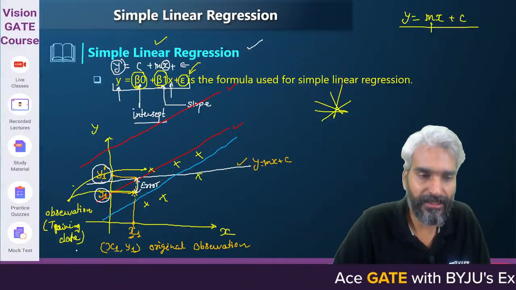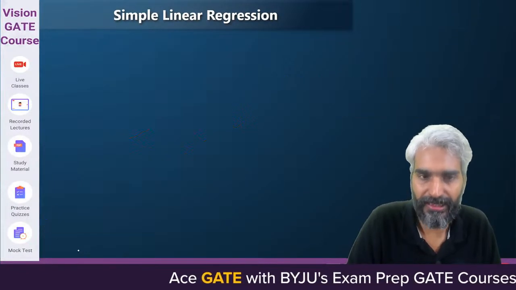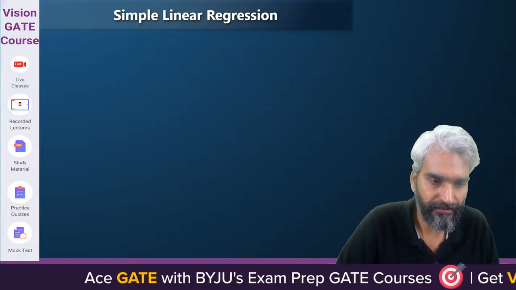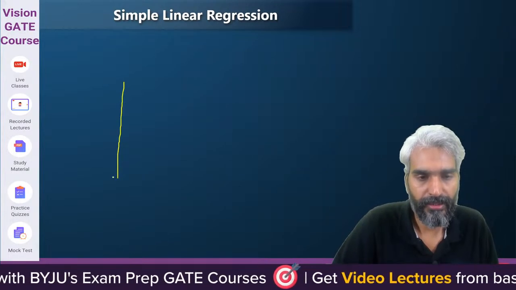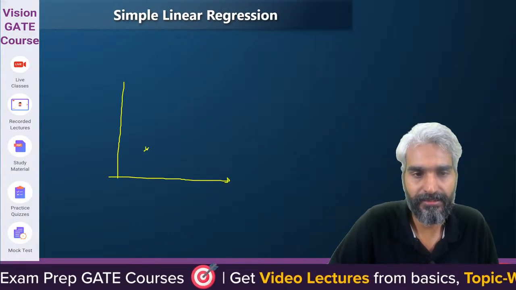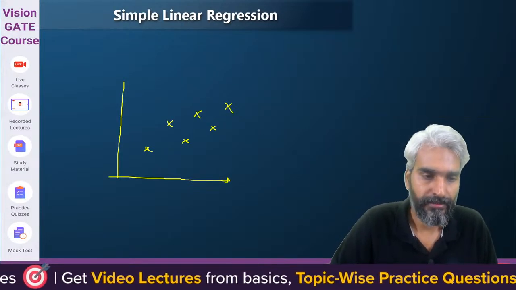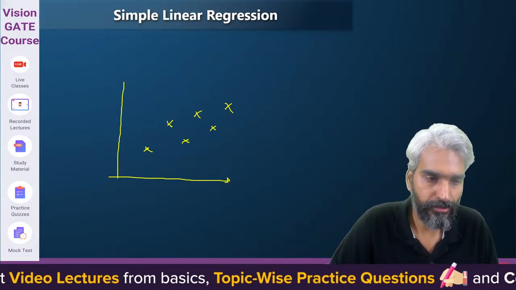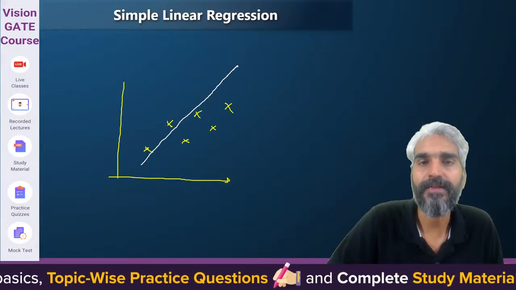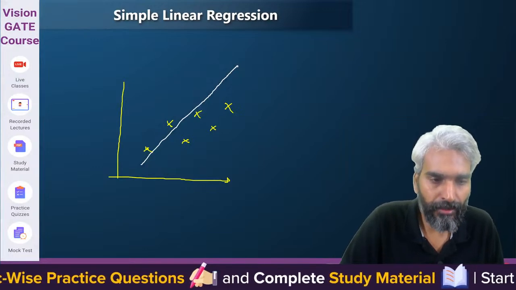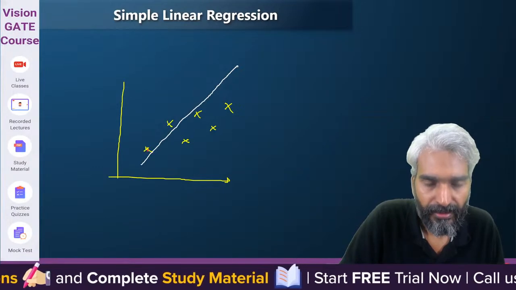Clear? Let me go to a new slide so that things will be clear. This is your y-axis, this is your x-axis, these are your data points, right? And let's assume this is the line which you have calculated. Now let's try to understand the errors.